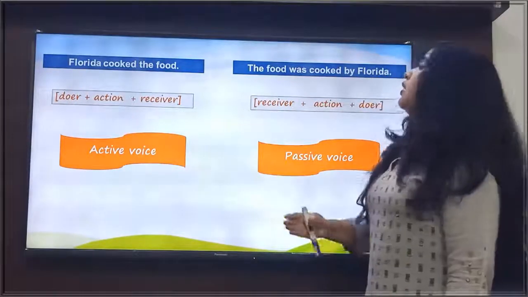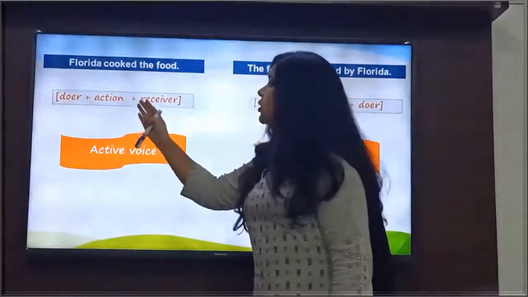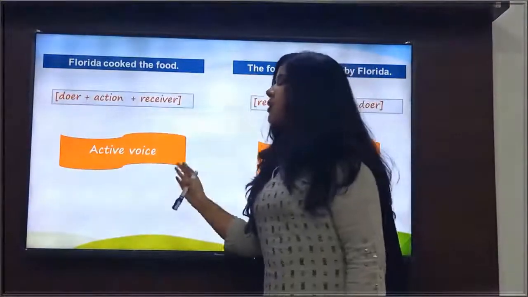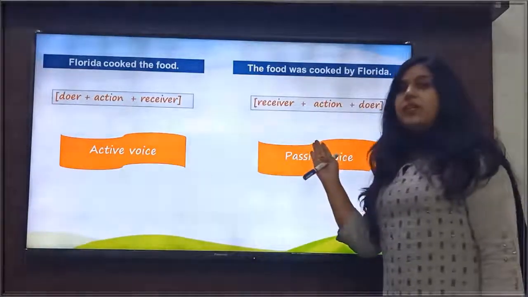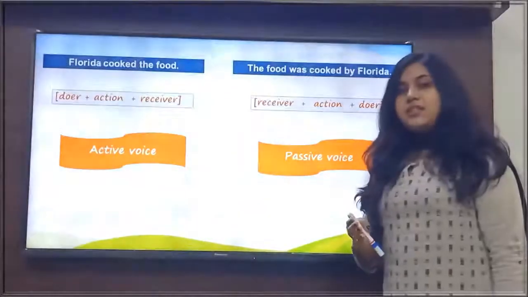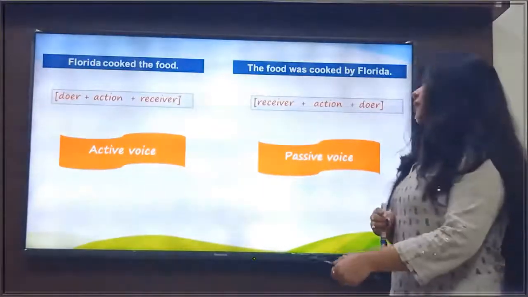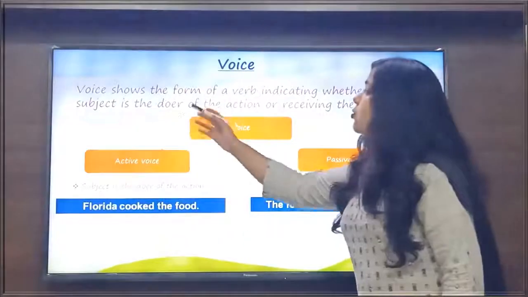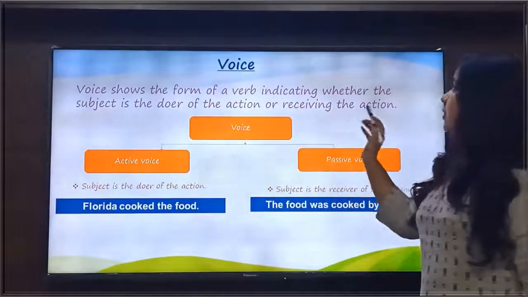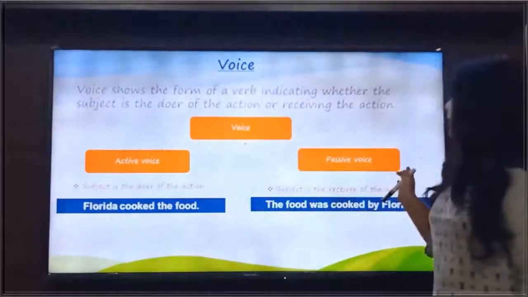So when we see this pattern in the sentence, doer plus action plus receiver, that sentence is said to be in the active voice. And when we see this pattern in the sentence, receiver plus action plus doer, that sentence is said to be in the passive voice. So what is voice? Voice shows the form of a verb indicating whether the subject is the doer of the action or receiving the action. Voice can be of two kinds. First is active voice, second is passive voice.